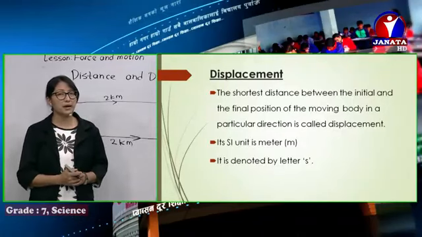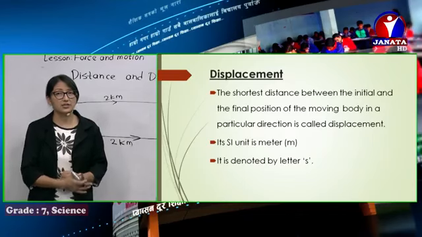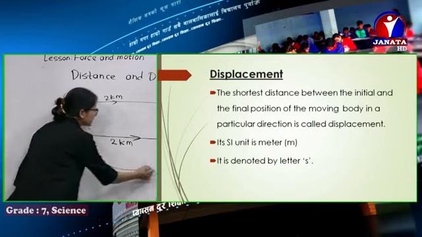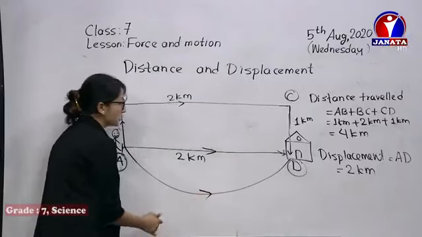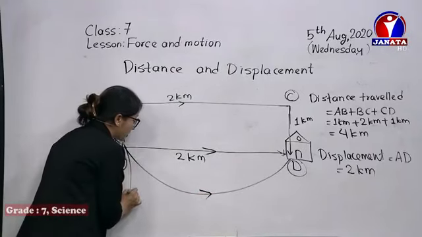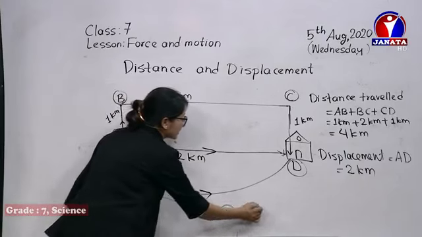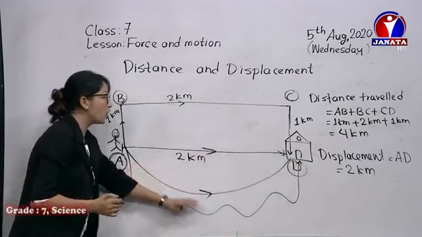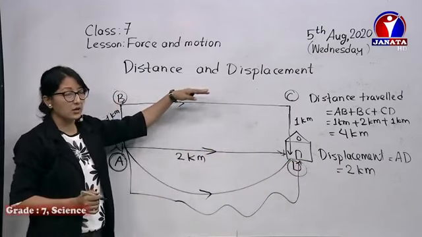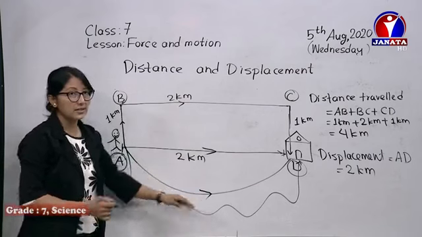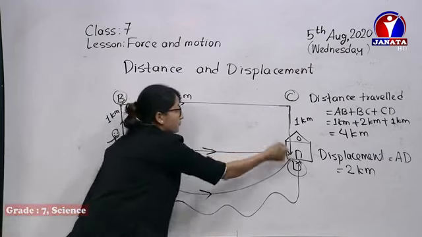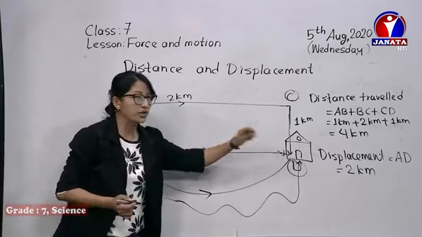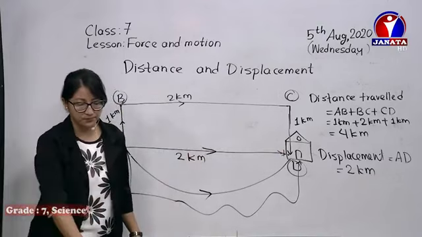What we need to remember is that distance means it can travel in any direction. If we say the person can go this way as well, this is also distance. Or maybe the person can go here and like this. He can go in any direction and reach point B. These are all distance, but simply the shortest one we call displacement, as it shows a fixed direction as well.